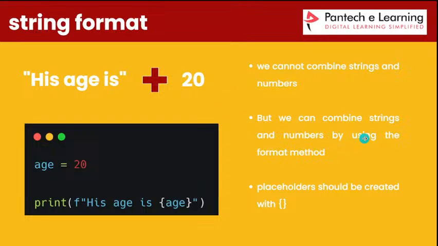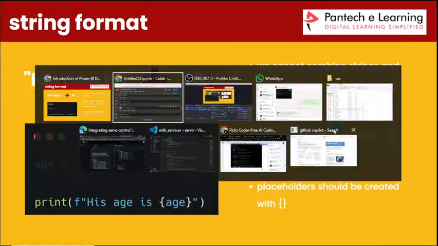String format is used to combine two different data types. Before that, we combined the same data type, like two different strings into a single string. But here we can combine one data type with another data type. His age is a string and 20 is an integer, a number, a different data type. So we cannot combine two different data types at the same time. It gives an error, so I will show that.